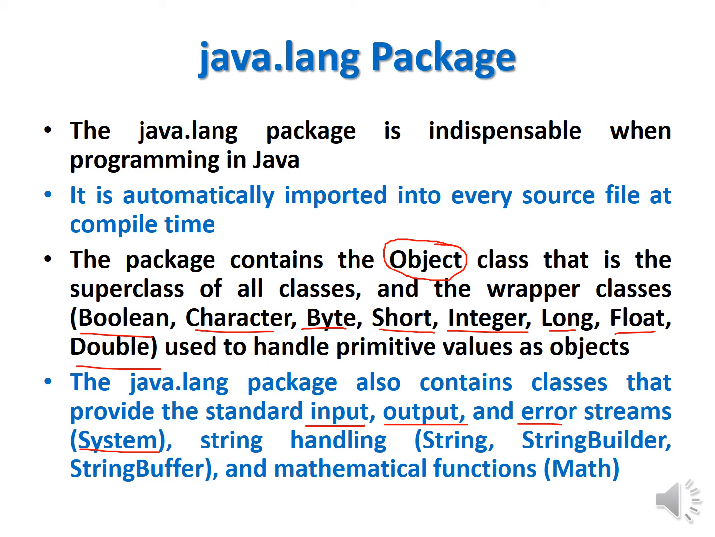System class provides 3 standard input, output, error objects. So what is the input object of System class? That is called in. Output object is out, and error stream object is err. So already you know System.out you have used. The out object is used to print the output in the console or anywhere else. So in, out, and err are the standard objects of System class, right? This is also there in lang package.